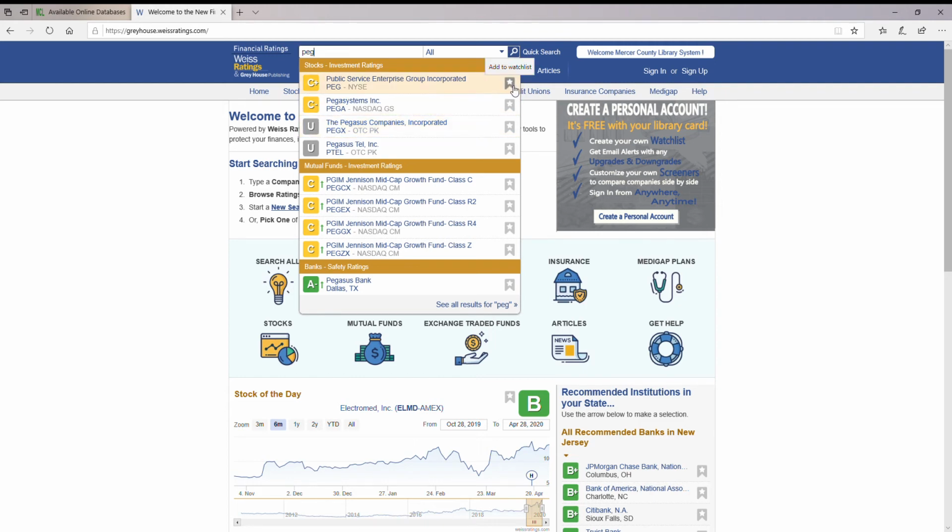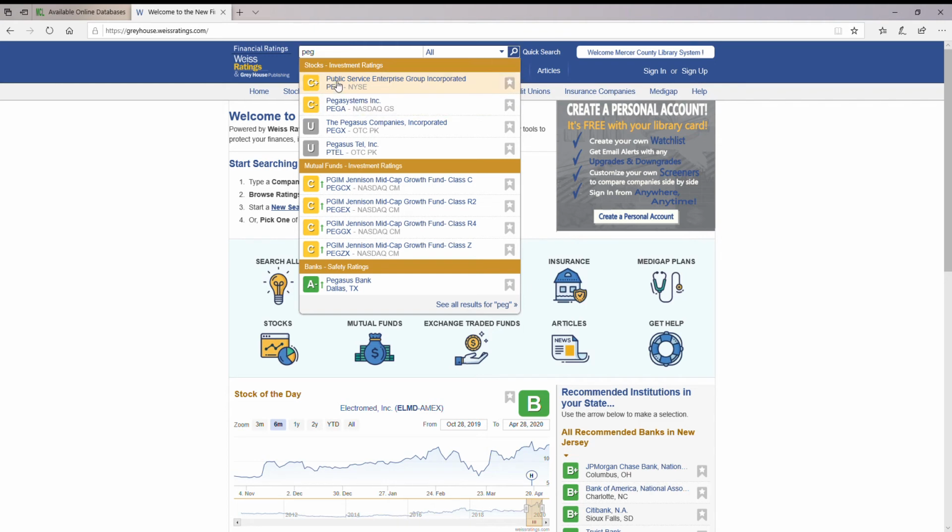If you're logged in and you click on this little star icon, it will add it to your watch list, which is putting it into your portfolio to track. So if you're keeping tabs on a certain stock or a mutual fund, you can add them and you'll be able to just go into your account area and look at it again.